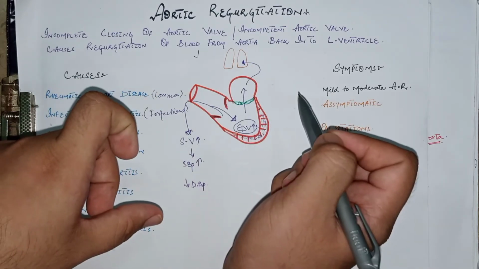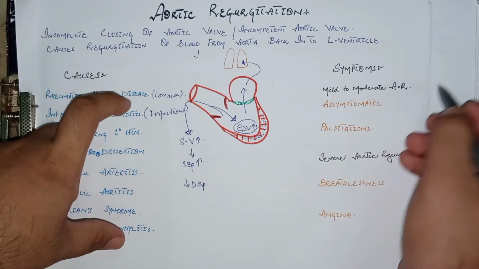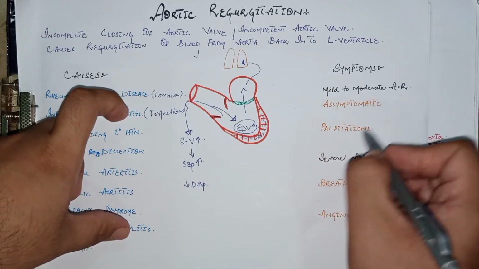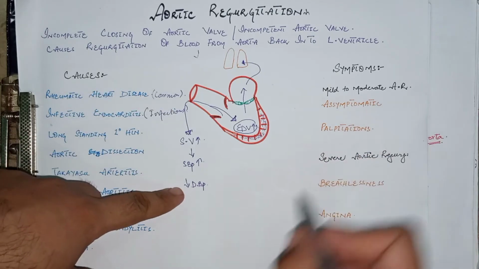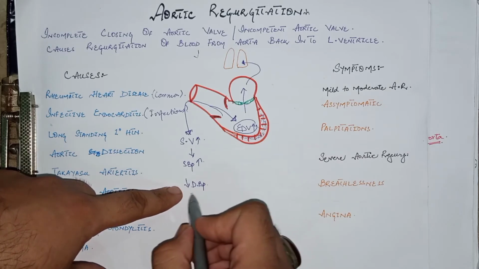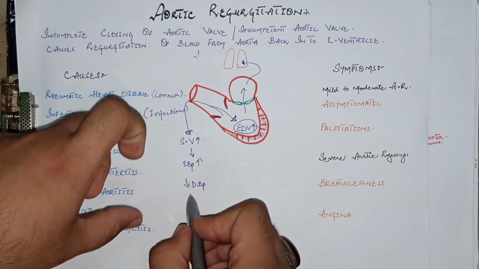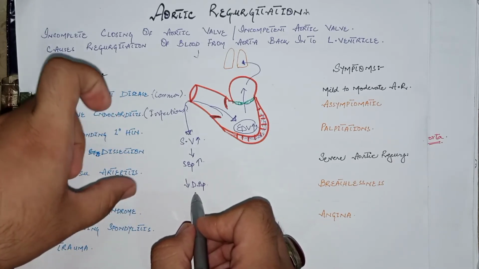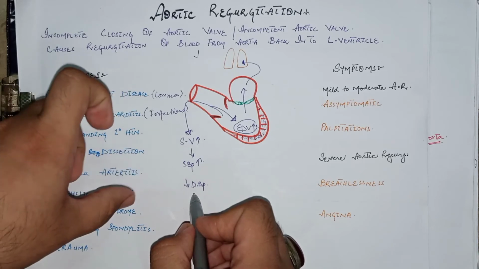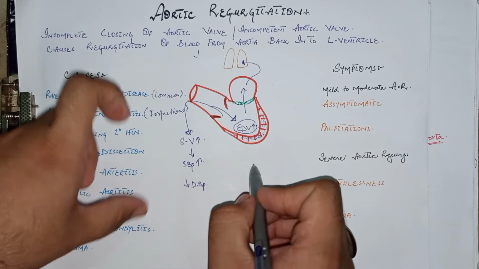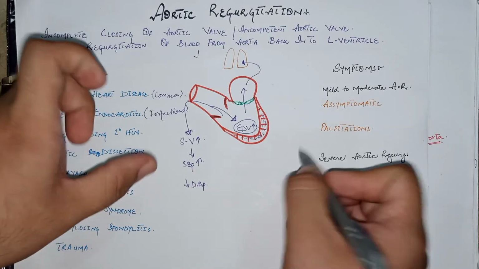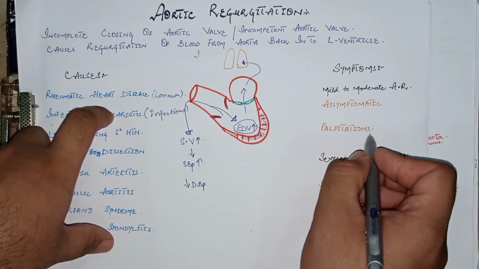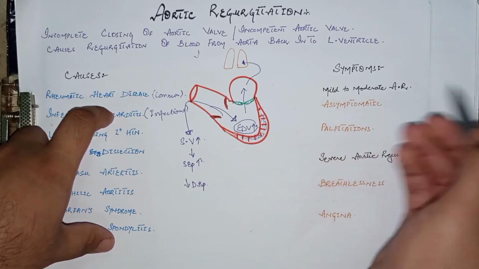Now come to its clinical features, starting with symptoms. In mild to moderate aortic regurgitation, the patient may be asymptomatic or there may be palpitations, because during the diastolic phase, as we have discussed, there is reduced diastolic blood pressure, so there is decreased perfusion to the viscera. Due to decreased perfusion to the viscera, there is compensatory increased sympathetic overdischarge, and due to this there is sinus tachycardia. So the patient may feel palpitations in mild to moderate cases of aortic regurgitation.